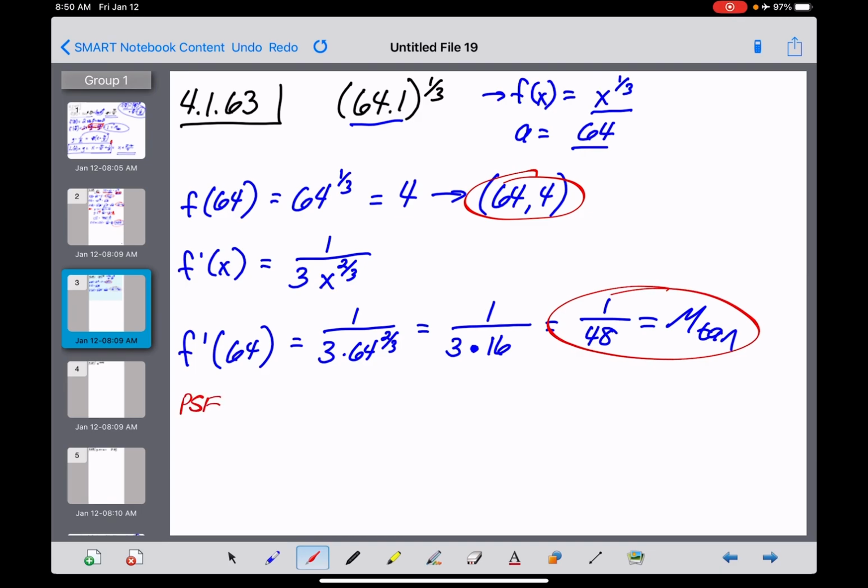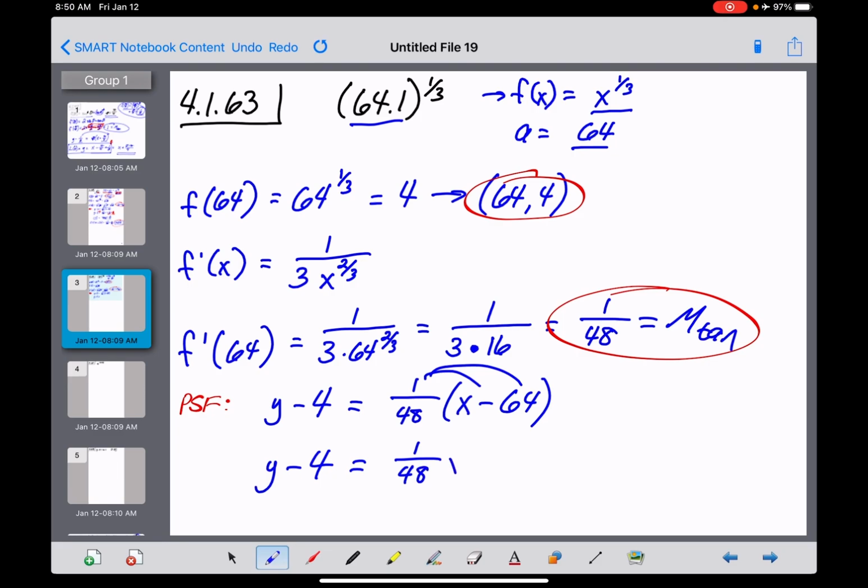We're going to go to point-slope form now to get the equation of our tangent, and we'll eventually get L of x from that. So that's going to be y minus your y coordinate of 4 equals your slope, 1/48, times x minus your x coordinate of 64, and that's where we're at. So now we're going to try to solve that for y. We're going to distribute that 1/48. So y minus 4 is going to equal 1/48 x minus 64 over 48. They can both be divided by 16, and that's going to get you 4/3, I believe. And then we'll add the 4 on the other side.